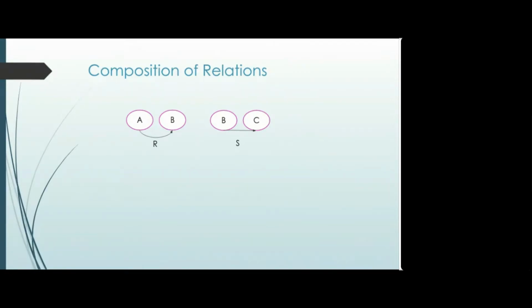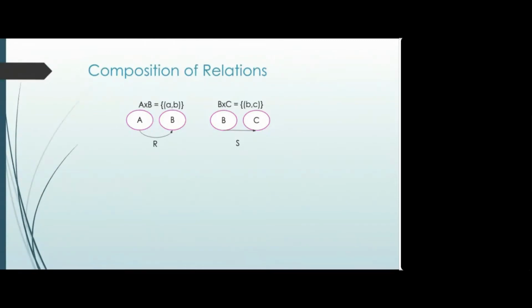Now here A cross B means AB, that you know. So the first element will come from A and the second element will come from B. Similarly, in case of relation S, B cross C is there, so BC will be your pair. Now here this sequence matters. Obviously in relation it matters, so in composition of relation also it will matter.